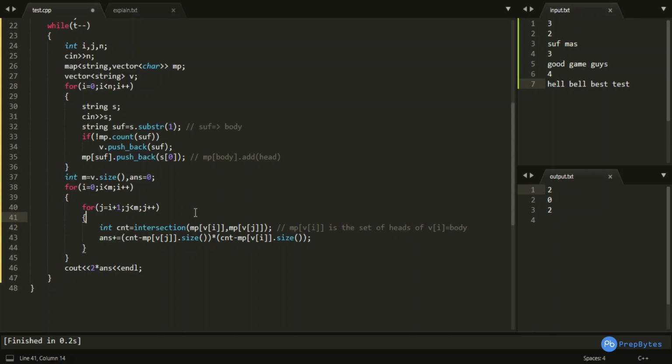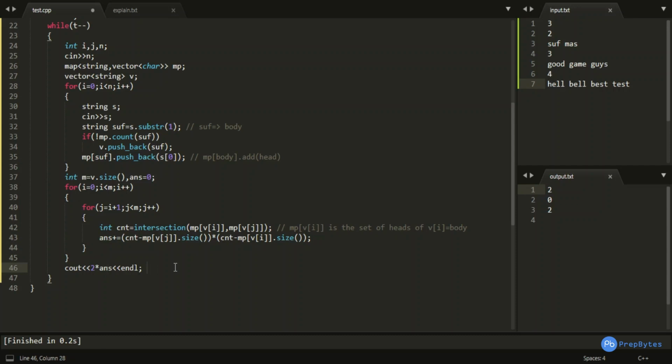And once the intersection is calculated, I am subtracting the size of this particular set of heads, which is a set represented by a vector, from the intersection. I am basically multiplying the complete contribution, and finally I am printing 2 into answer.